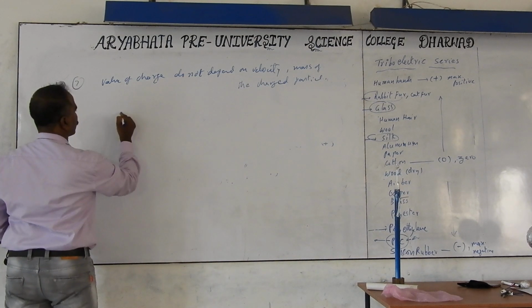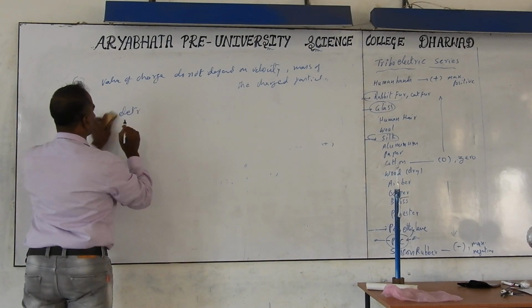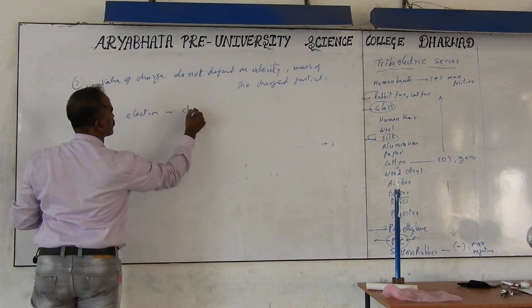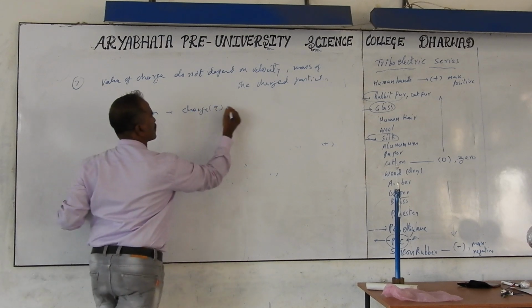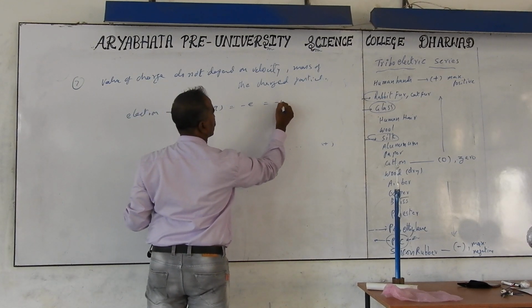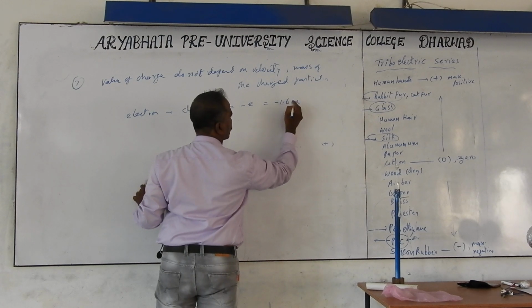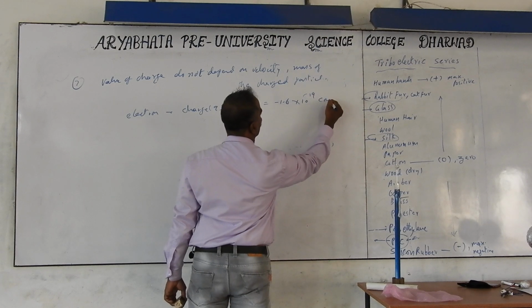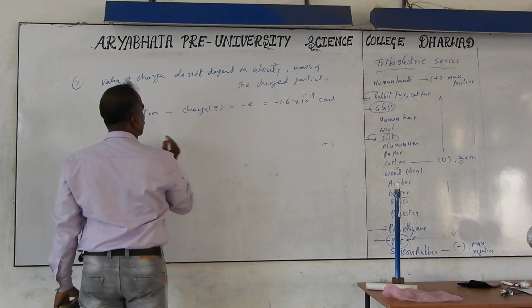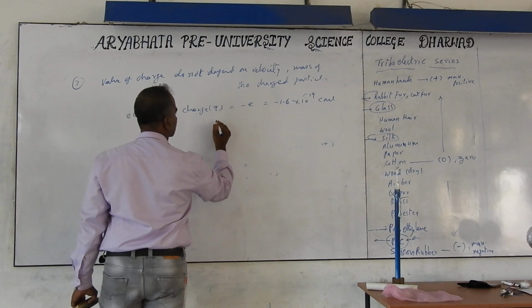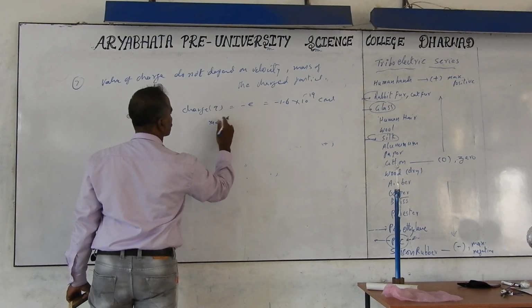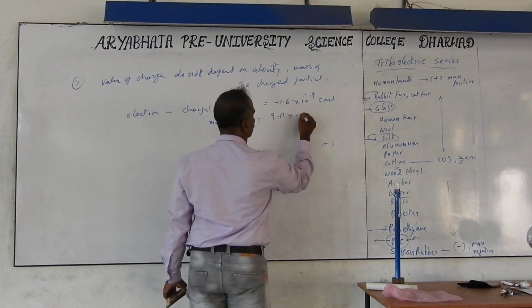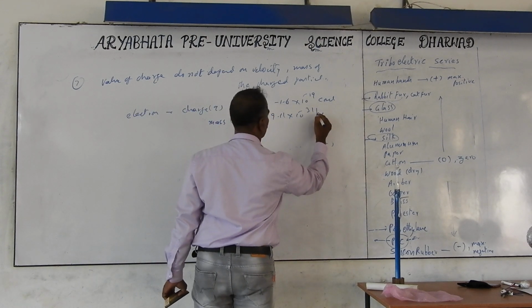Electron charge: if you take an electron, charge is equal to minus 1.6, approximately, conceptually 1.602 times 10 to the power of minus 19 coulombs. And the mass of the electron is very small. Mass of electron is 9.11 times 10 to the power of minus 31 kg.